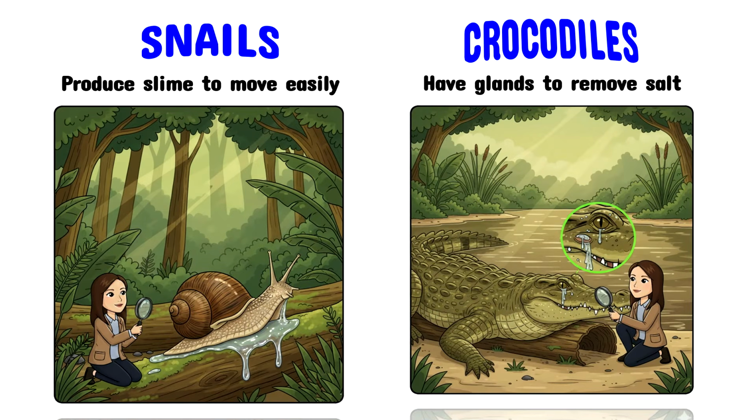Snails secrete a slime that helps them move smoothly across the ground, while crocodiles have internal glands that remove salt from the saltwater animals they feed on.